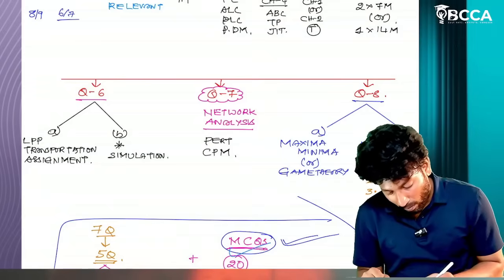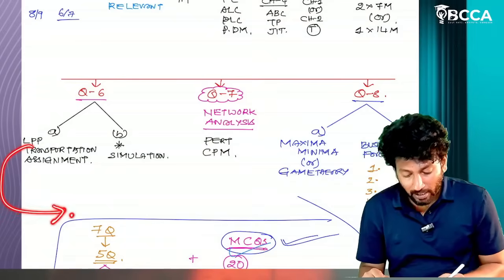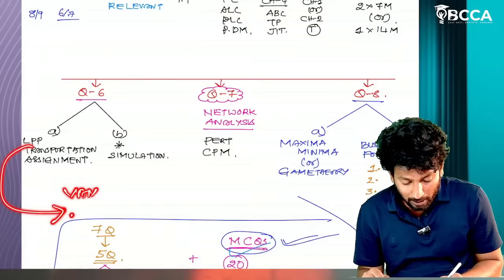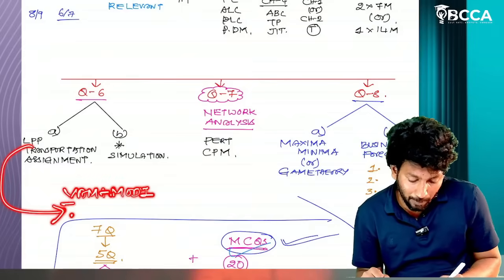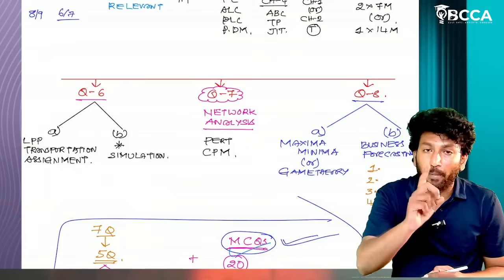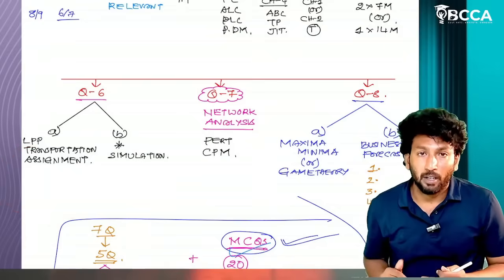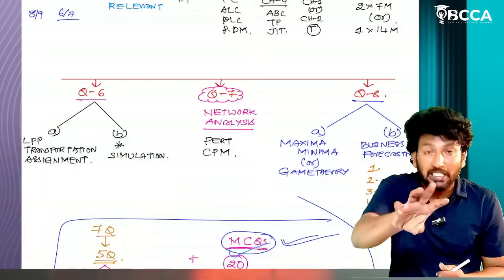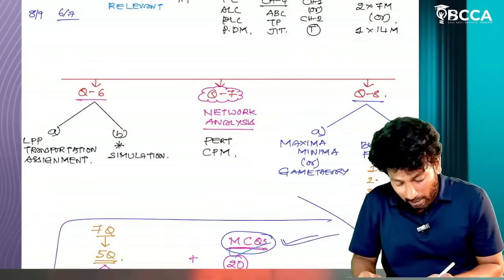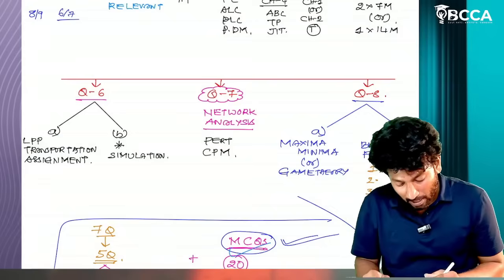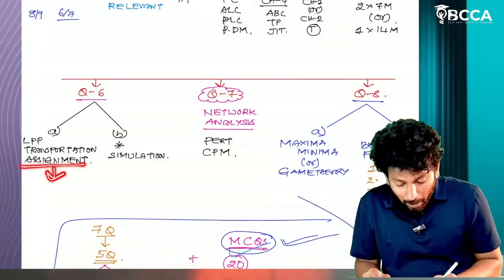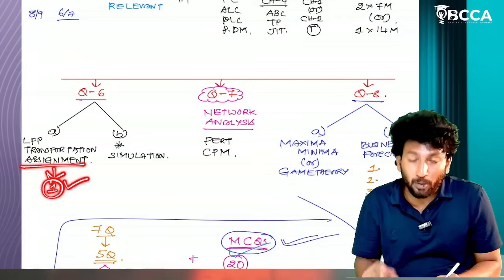Now transportation. For transportation, Vogel's approximation method plus the MODI optimality test. Learn one problem completely from the beginning to end. Stage 1, stage 2, stage 3, 3 stages will be there for that particular transportation problem. Learn those 3 stages. One problem is enough.